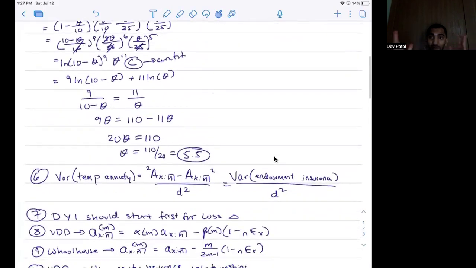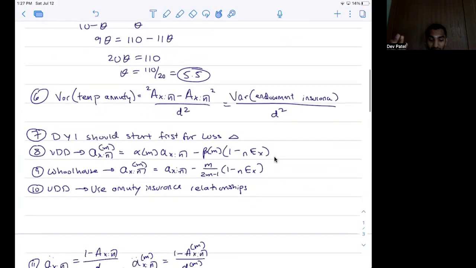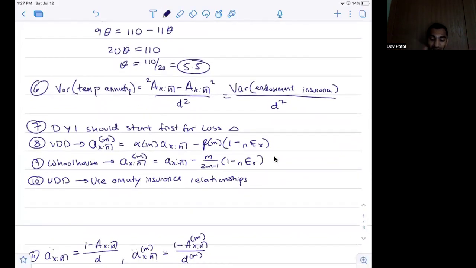Variance of an annuity. Variance of an annuity is not the second moment of the annuity minus the expected value of that annuity squared. That's one of the common tricks that they can throw at you. It is the second moment of the insurance minus the expected value of that insurance squared, over d squared, or over the force of interest squared.